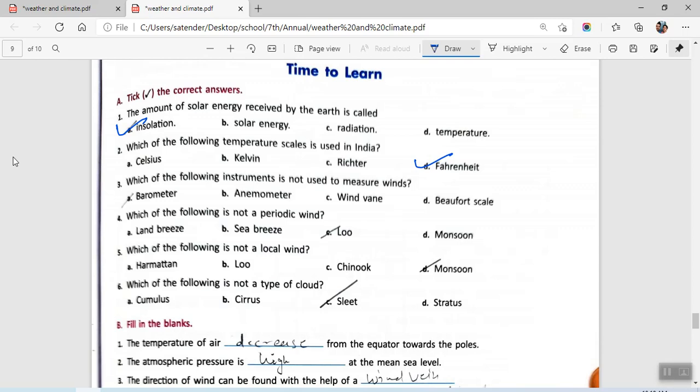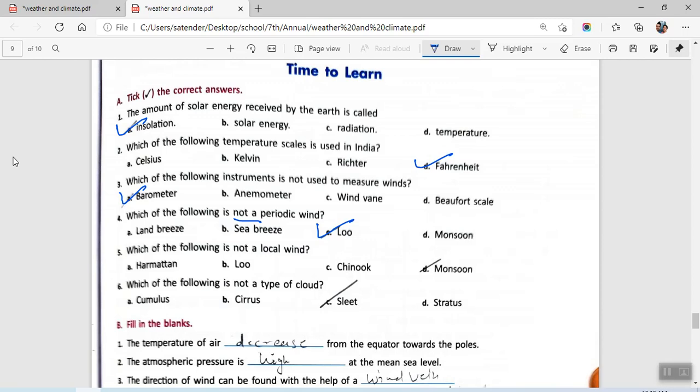Which of the following instruments is not used to measure winds? The answer will be barometer. It is used for pressure. Which of the following is not a periodic wind? The answer is Lu. It is asking for not a periodic wind, so you have to be careful about this. Lu is a local wind. This is straight away given in the chapter.